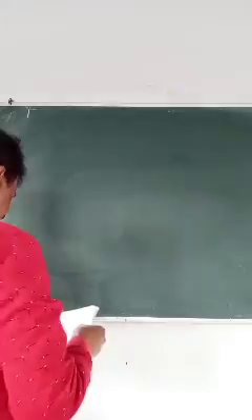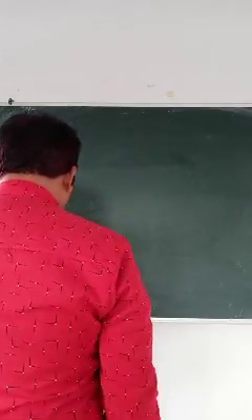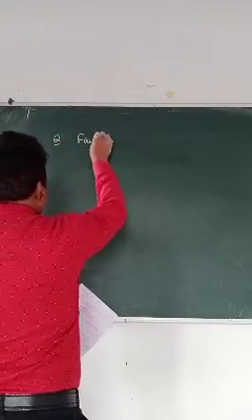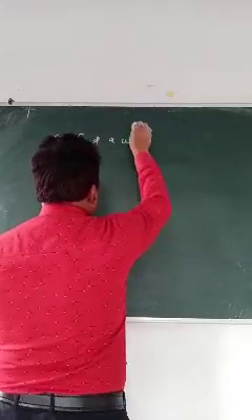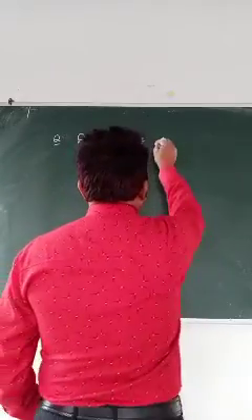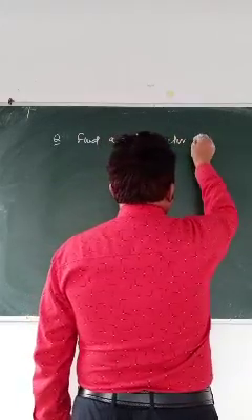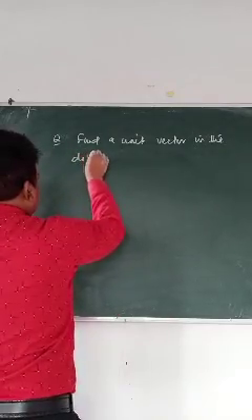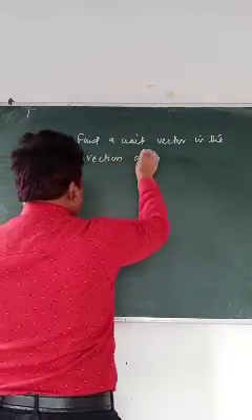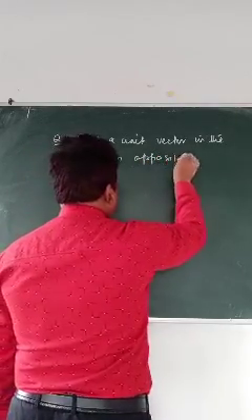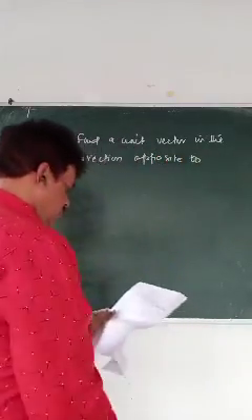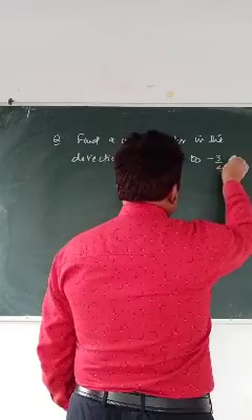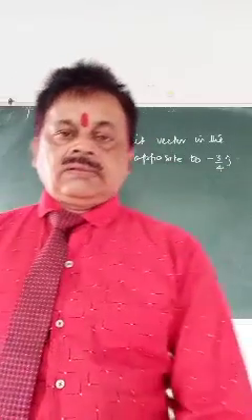Then comes up: find a unit vector in the direction opposite to the vector minus 3 by 4 j.